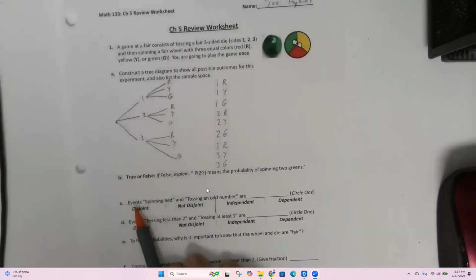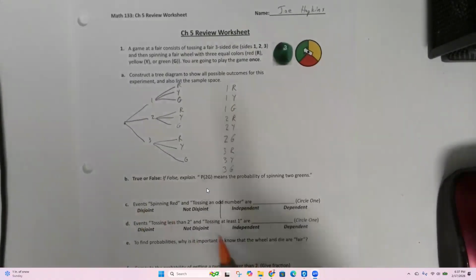Anyway, spinning red and tossing an odd number. Disjoint means that they cannot happen at the same time.